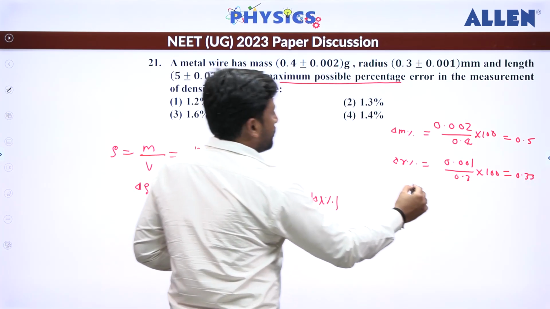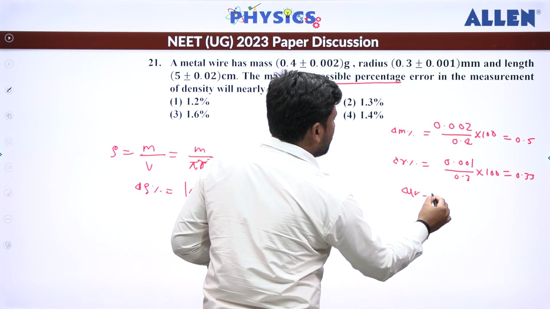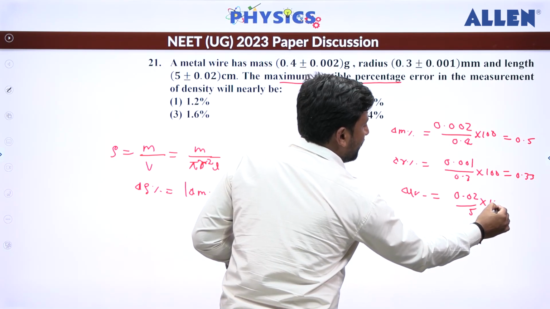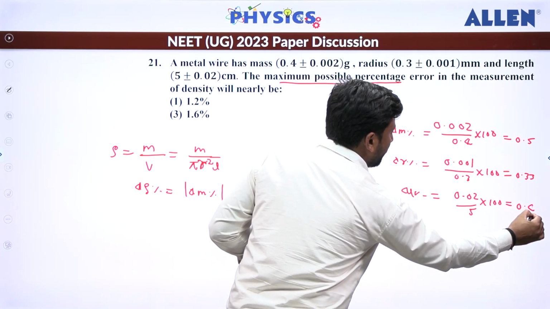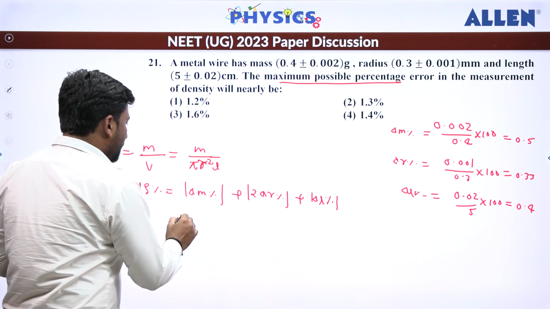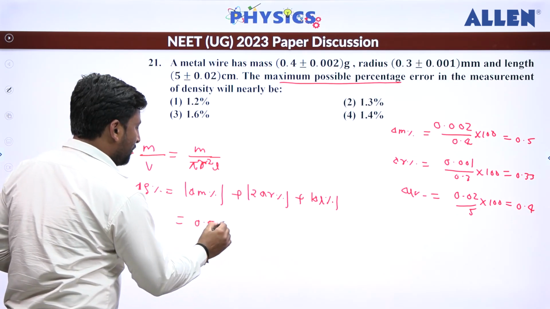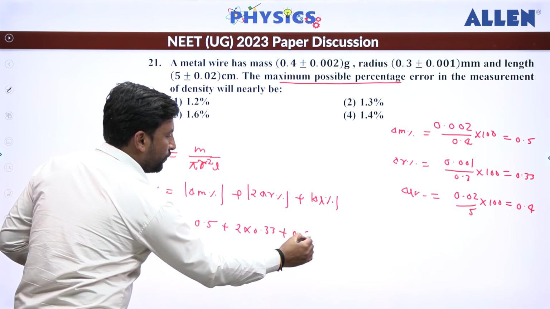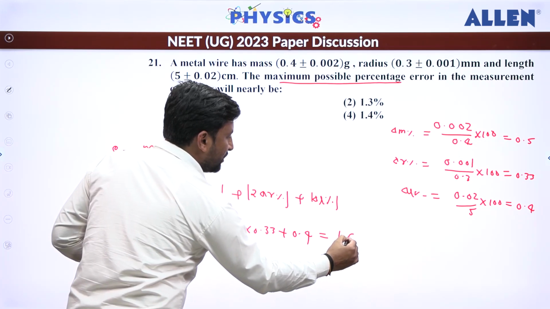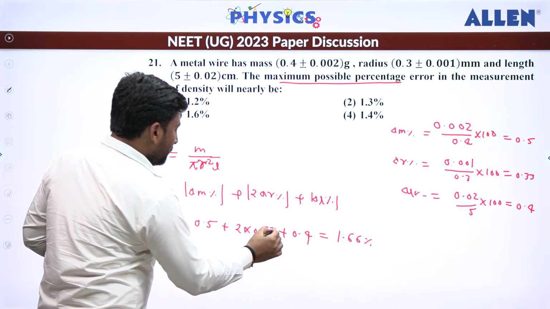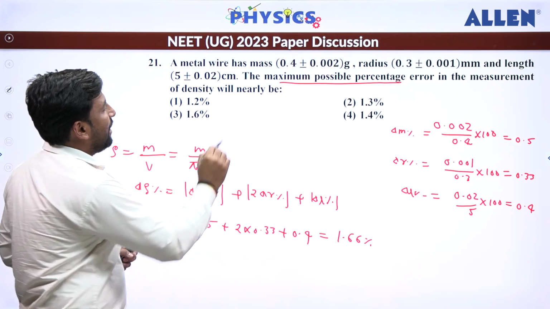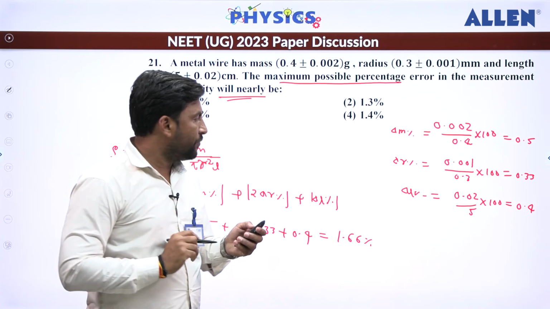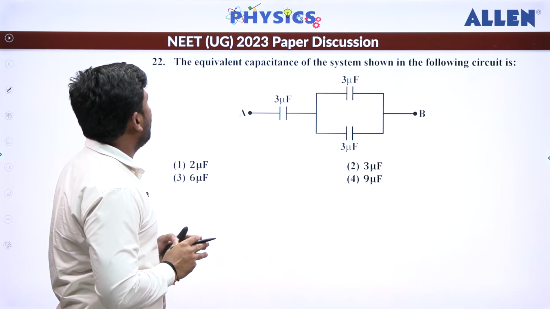Now length, so ΔL percentage is equal to 0.02 divided by 5, into 100. That is going to be 0.4. Now put those values here. So we can write 0.5 plus 2 times 0.33 plus 0.4. From here you will get 0.66%. They have asked for the nearest value, so the answer is 1.6. Option 3.